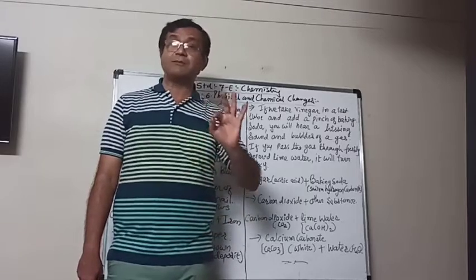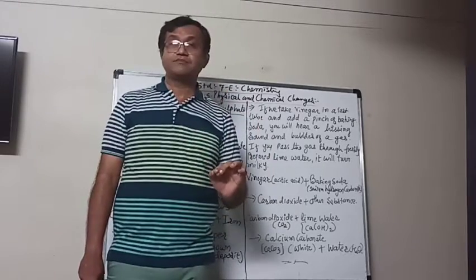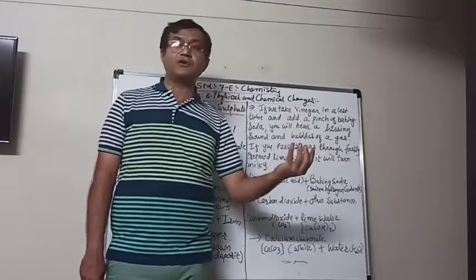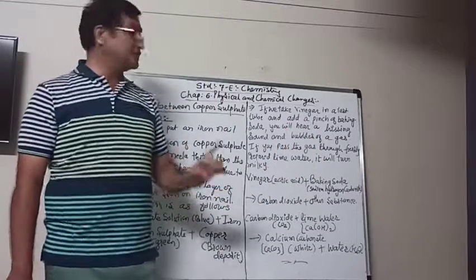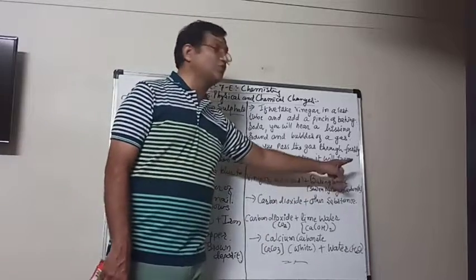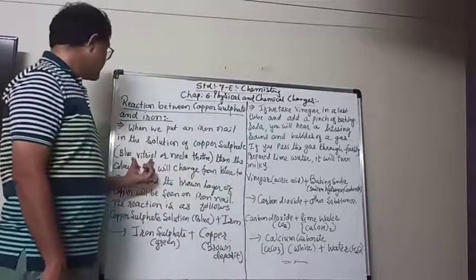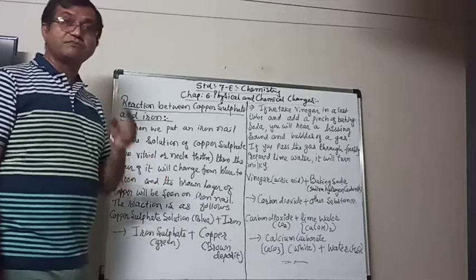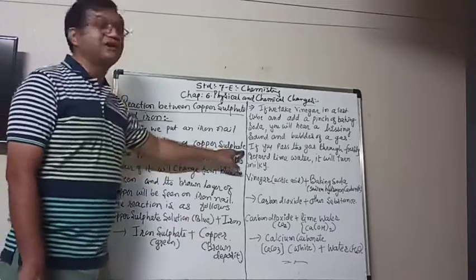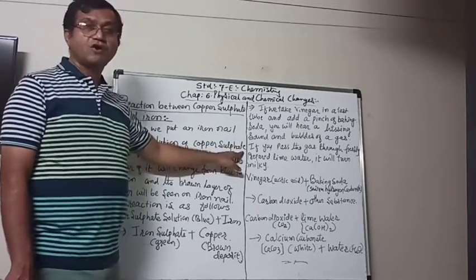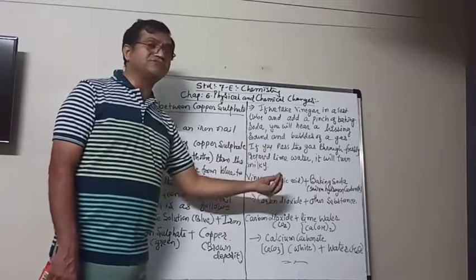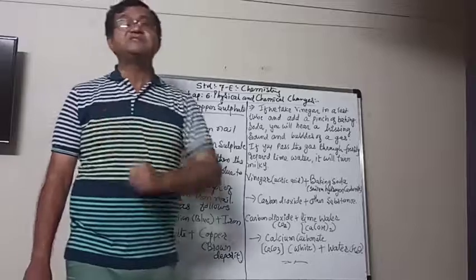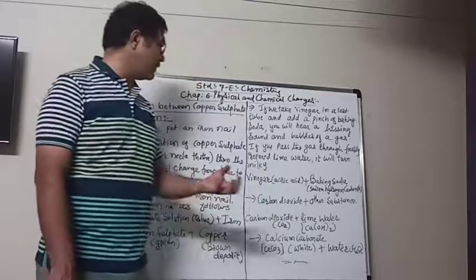All the chemicals have some chemical names and some common names also. The common name is baking soda, but the chemical name is sodium hydrogen carbonate. Here also, blue vitriol is the common name, but the chemical name is copper sulfate. All the chemicals have chemical names, and sometimes general or common names also.